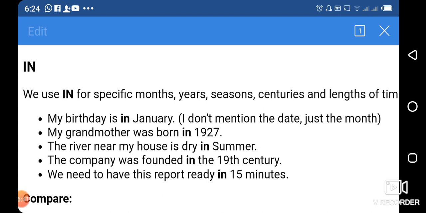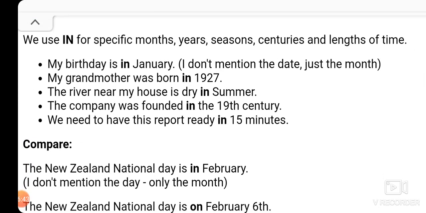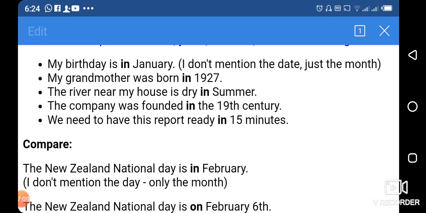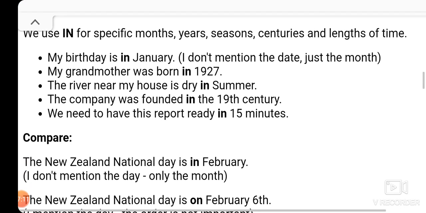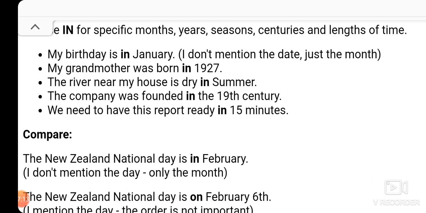My grandmother was born in 1927. So 1927 is a specific year. We have to use "in" with it. The river near my house is dry in summer. So summer is a specific season, and we have to use "in" with specific months, just like in January, with a specific year, just like 1927, and we have to use "in" with specific seasons, just like dry in summer.